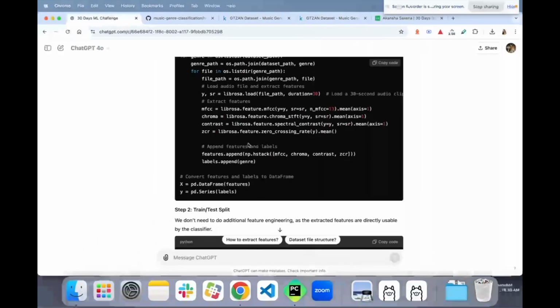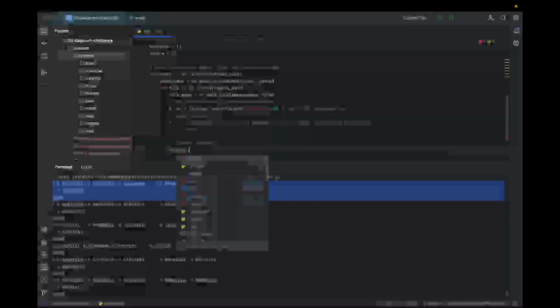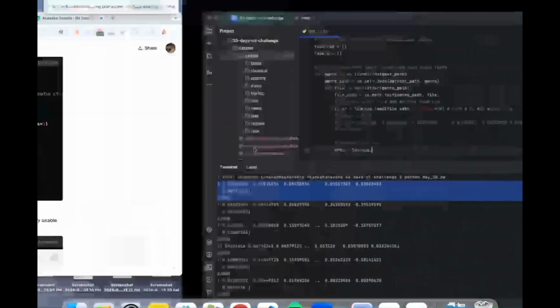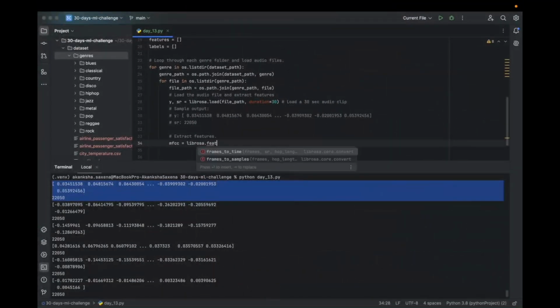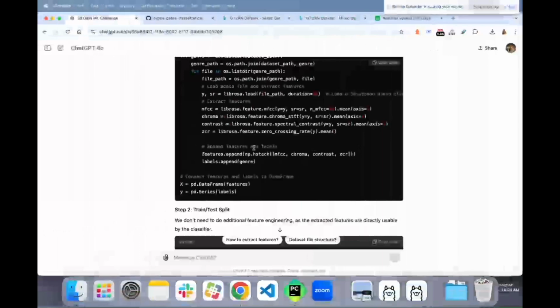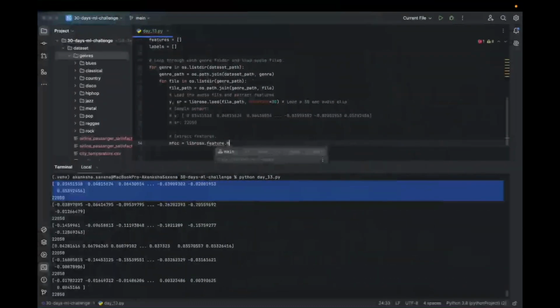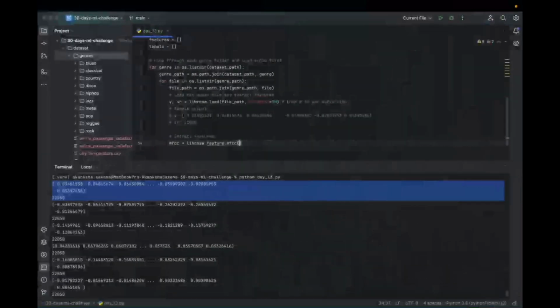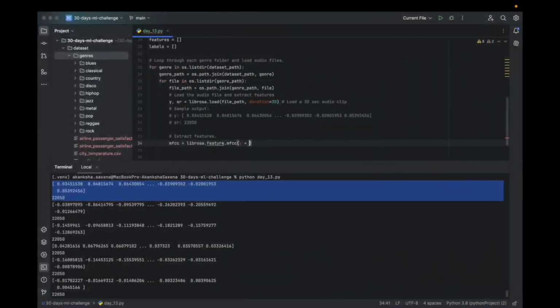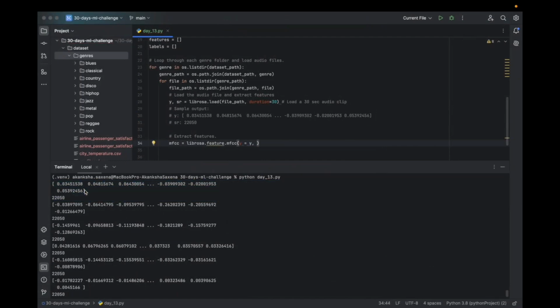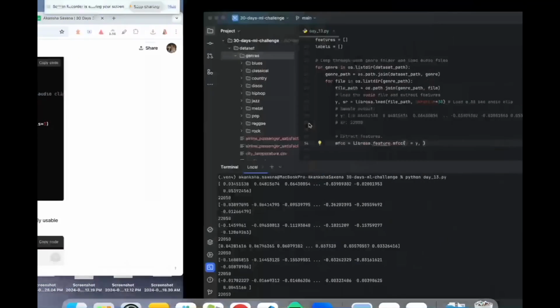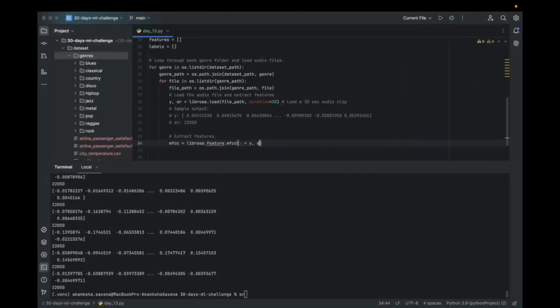MFCC, the full form we understood in the starting of the video. Using librosa.feature.mfcc, the y is going to be y, and for this file the sampling rate is going to be the sampling rate.